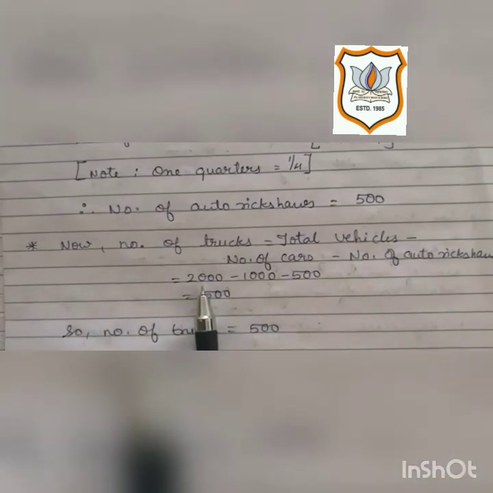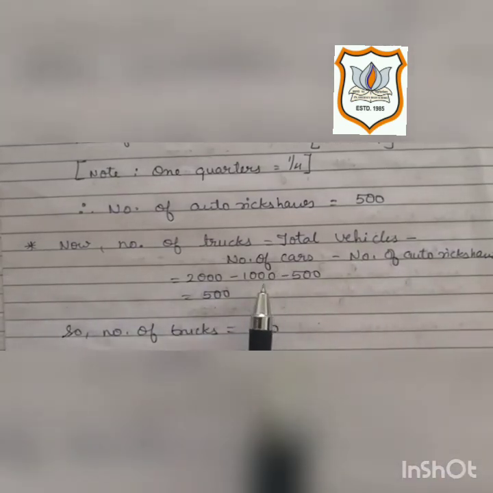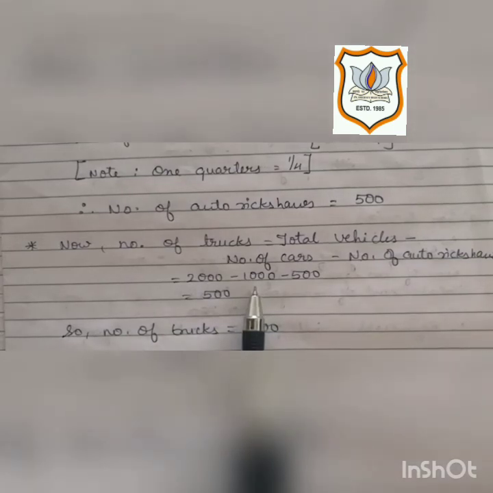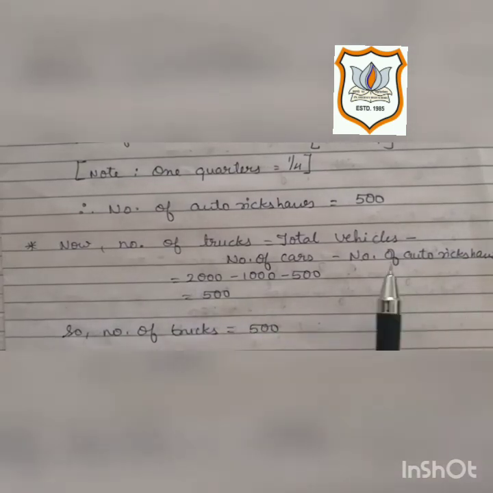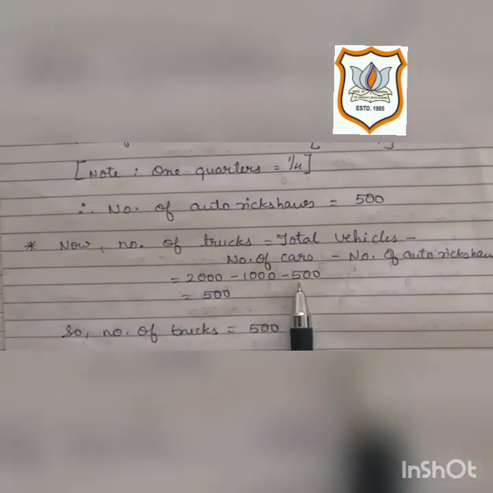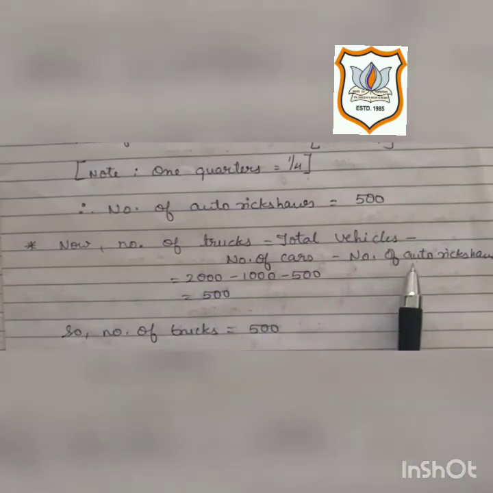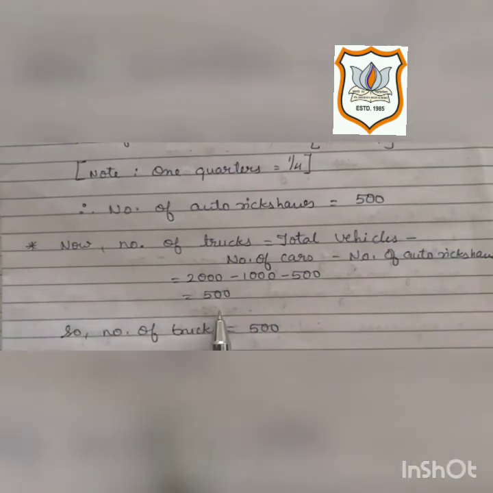Total vehicles were 2000. Number of cars which we have found out earlier in the sum is 1000, and number of auto rickshaws also we have calculated earlier, that is 500. By subtracting number of cars and number of auto rickshaws from total vehicles, we get 500. So the number of trucks is equal to 500.